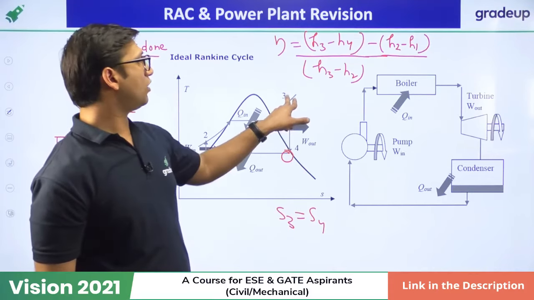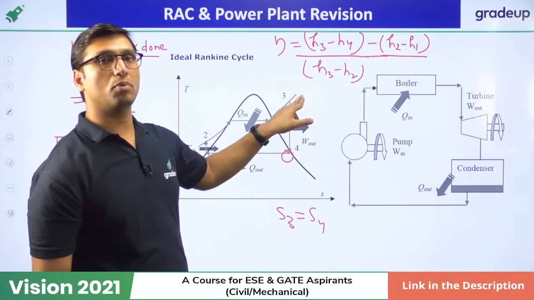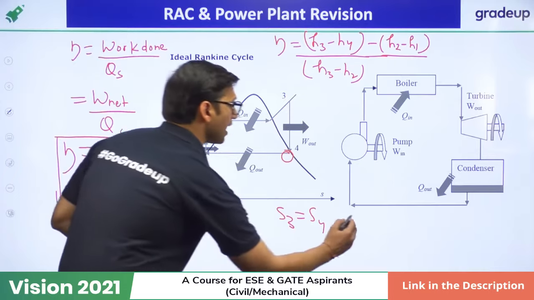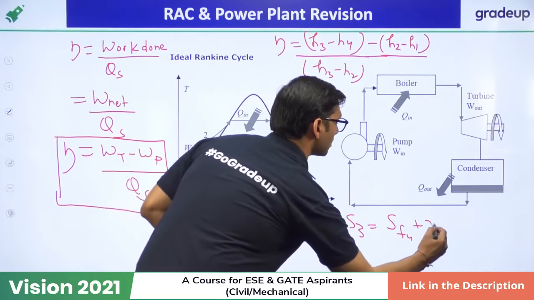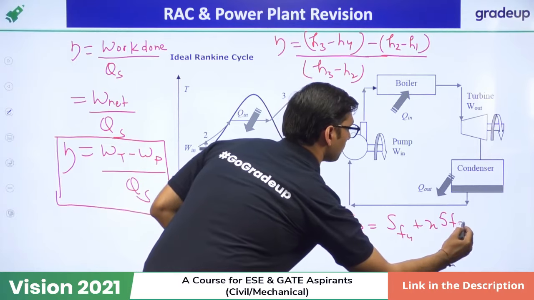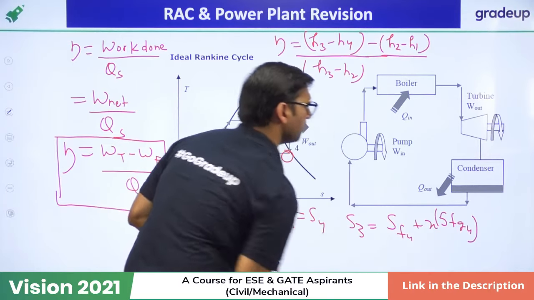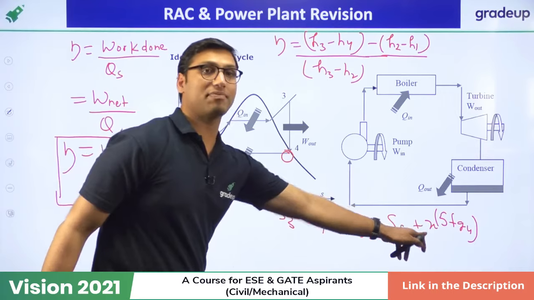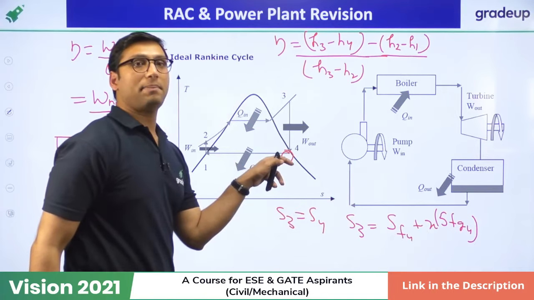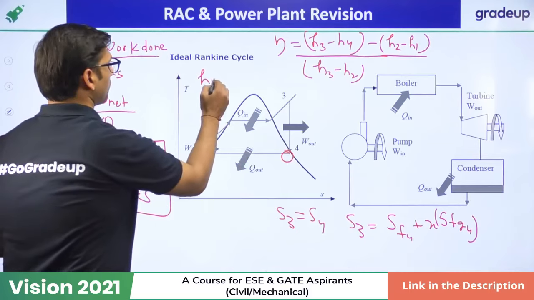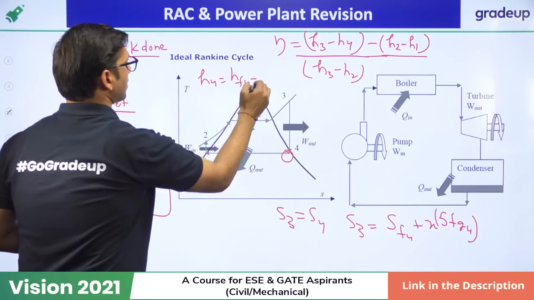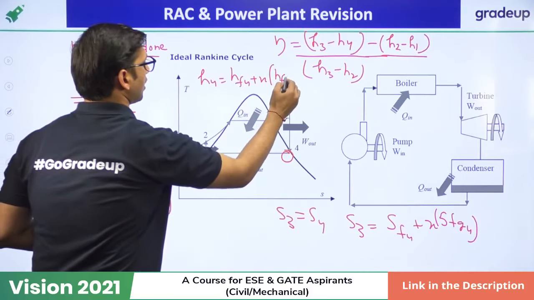The value at point 3 will definitely be given to you, as it is in the superheated region. So S3 will be equal to Sf4 plus X times Sfg4. By using this formula, you will get the value of dryness fraction at this point, and the enthalpy in the wet region will be H4 equal to Hf4 plus X times Hfg4.